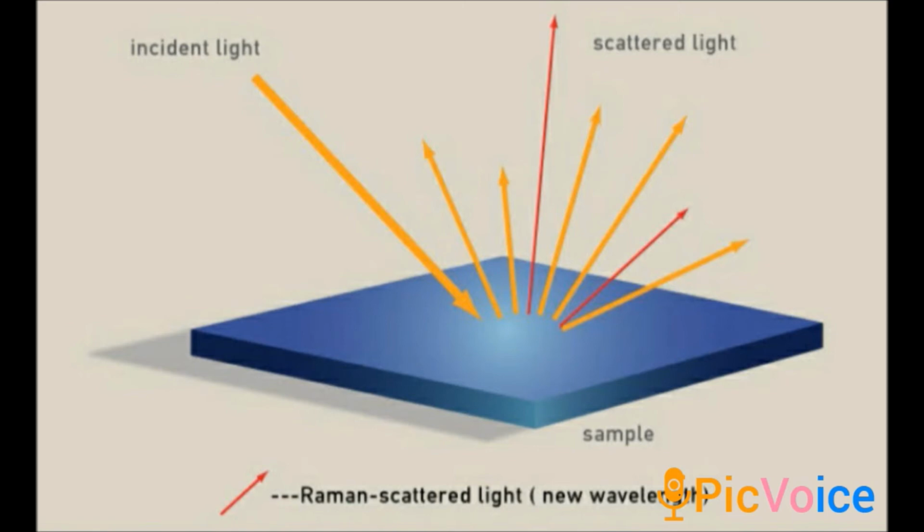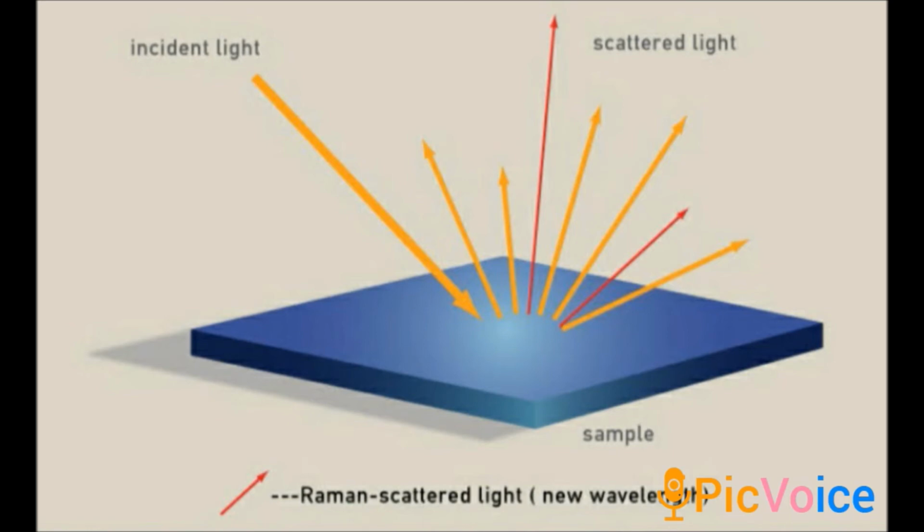On the other hand, a spectral line having a frequency other than the incident ray frequency is called a Raman line. So Rayleigh means both the incident ray and the spectral line have equal frequency, but in the Raman line the spectral line has a frequency different from the incident frequency.